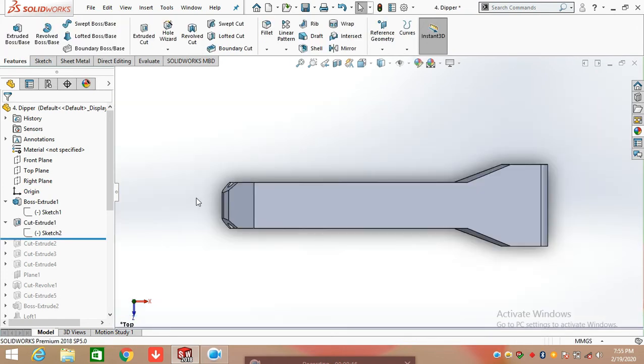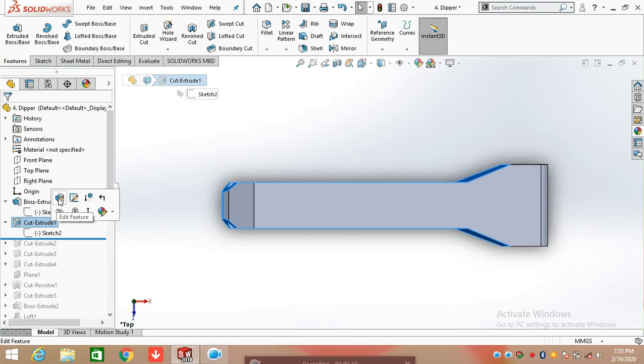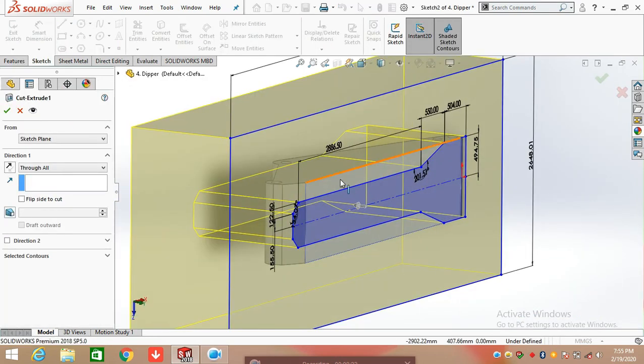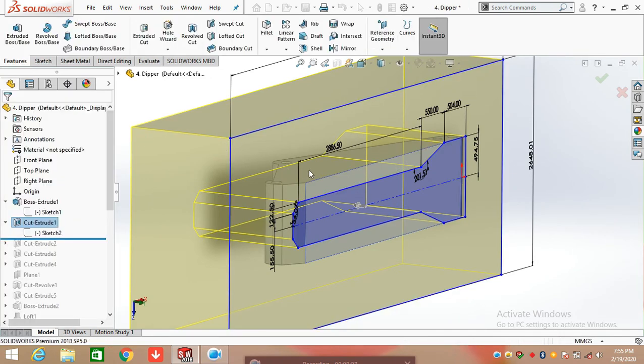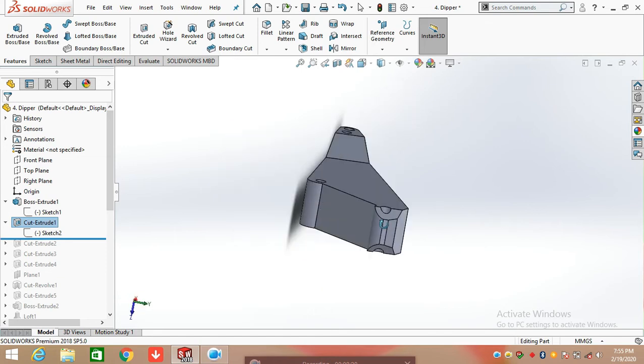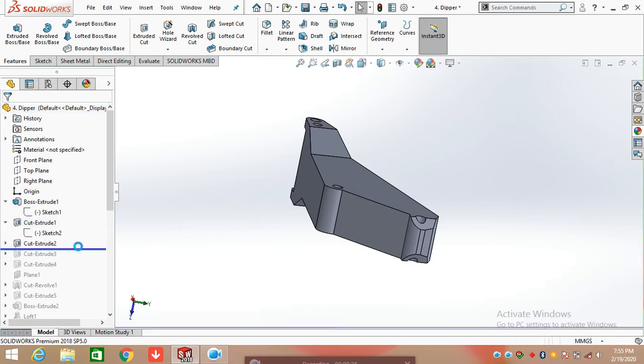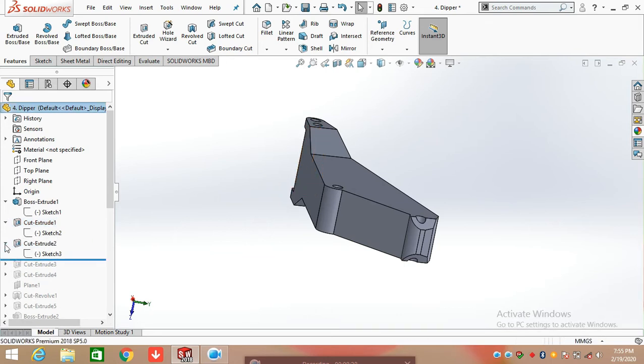After that, click on the extrude cut command in the feature and extrude it cut through all. After applying extrude cut on this, we here need to again apply extrude cut, and I am showing the sketch.